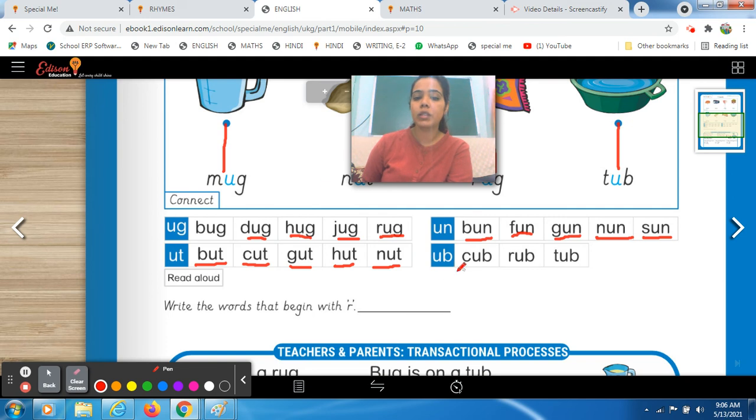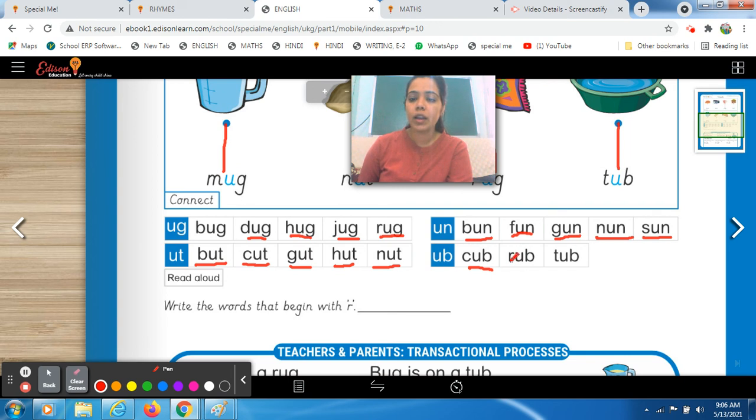Okay. Now it's Supriya's turn. Supriya, first of all, I will tell you, here the ending sound is a b, ab. Okay. You will give sound a, b will give you b. So a, b, ub. So now you are doing ub words. Okay. So read this word with phonic sound. Ma'am, k, a, b, cub. Very good. One more time, Supriya. Ma'am, k, a, b, cub. Very good. Well done.